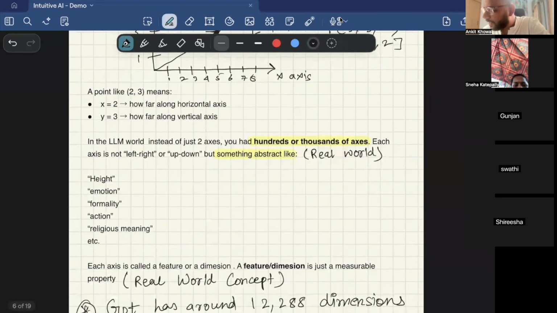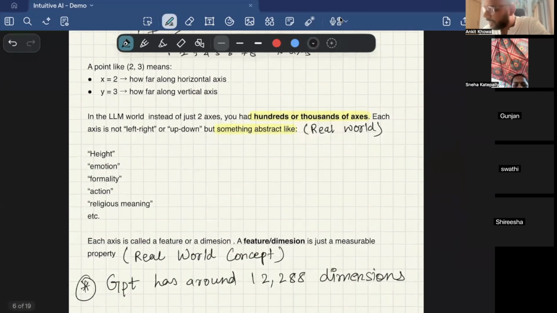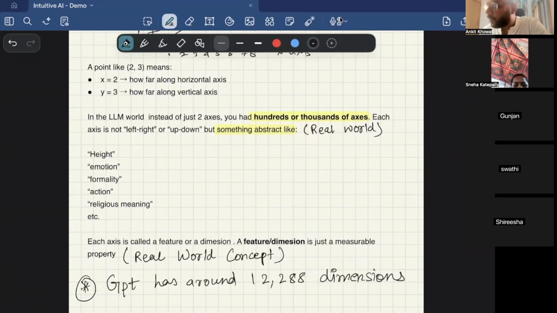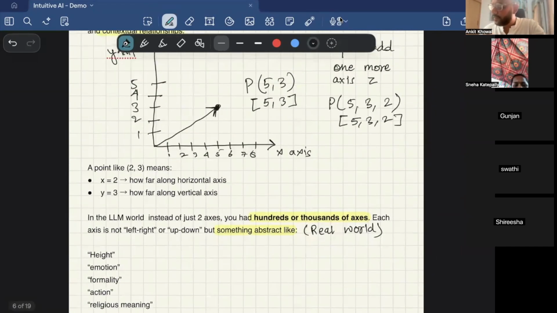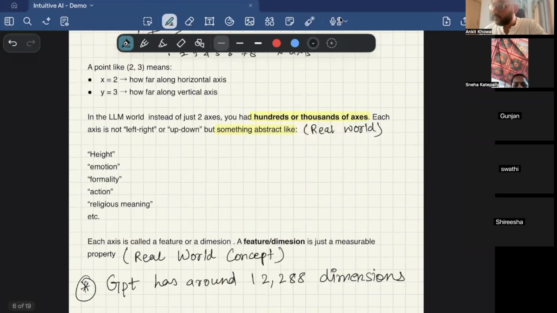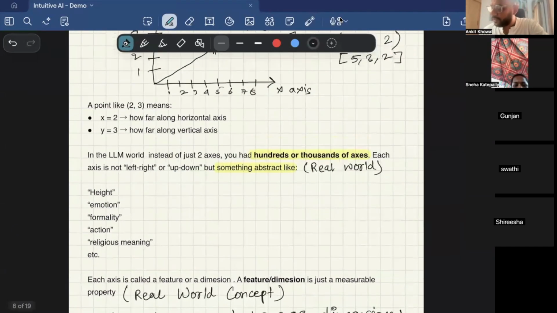It's very hard to understand what these axes mean, or why they even matter. So what we are basically doing right now, to get an intuition, is we have words, we are converting them into numbers, and then those numbers should also contain some meaning, right? If it's a mathematical term, we use 1, 2, 3, 4, and then we can represent it. But since we have English words and we want to derive meaning out of them, we need to use different axes. So these kinds of axes are used in the case of LLMs.